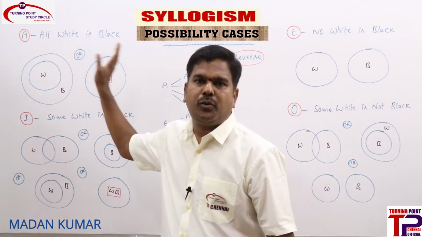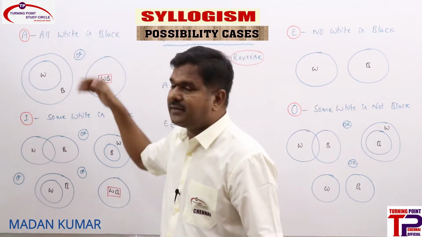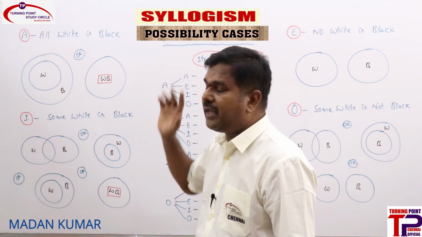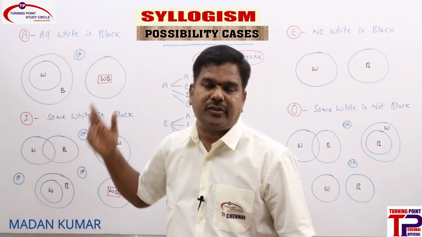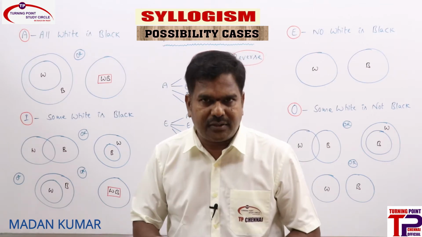Say it's a truth statement. "All white is black", they have given a statement. If you are considering this under possibility, it is wrong. "All white is black" being a possibility means, how can you say a definite statement under possibility? Still it is not clear.